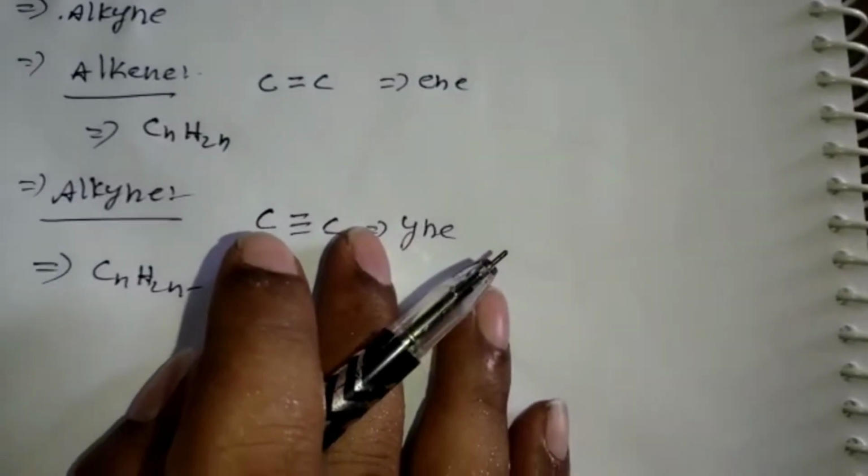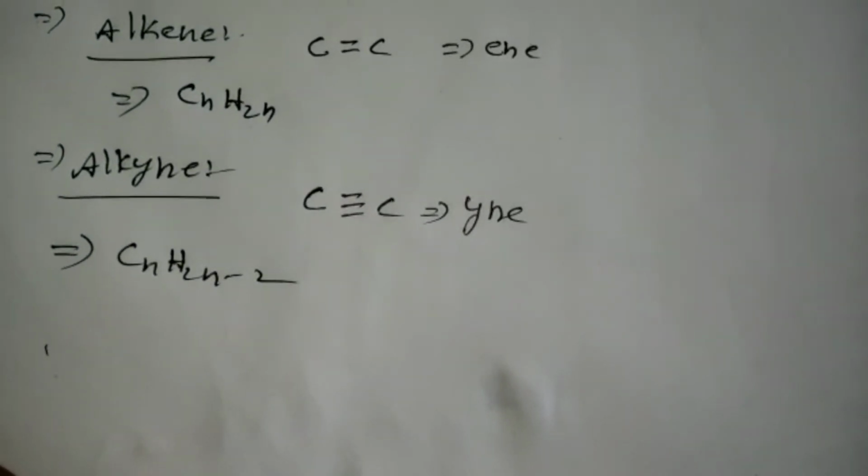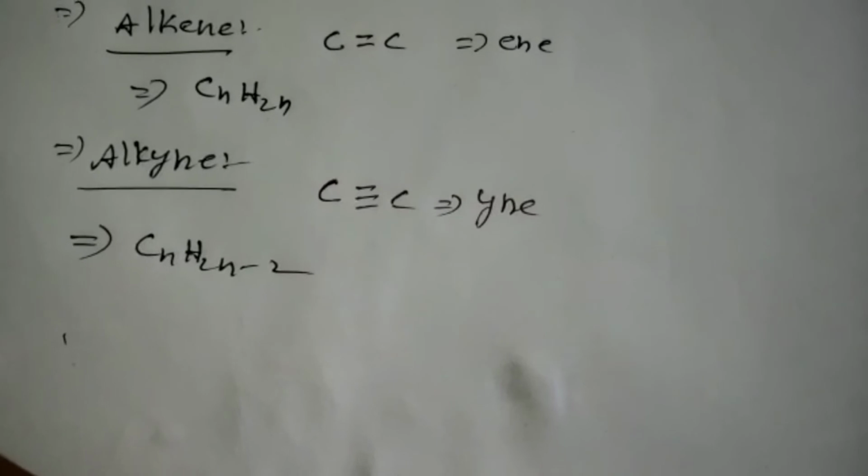The next concept is the alkyl group. What is the meaning of alkyl? It is formed by removing hydrogen from an alkane.